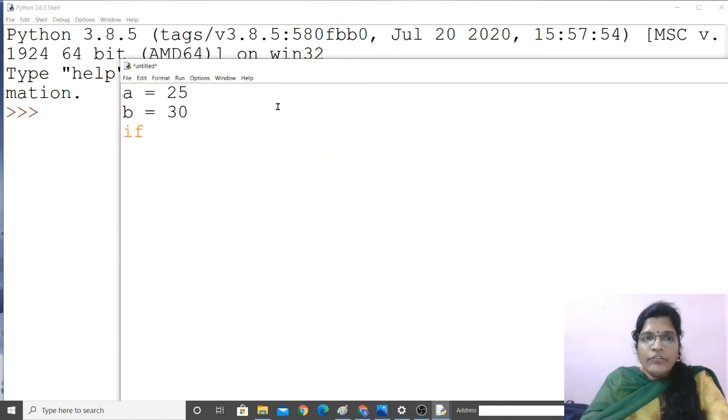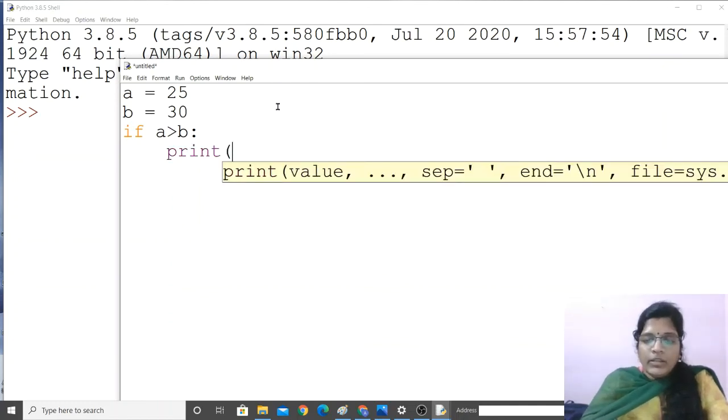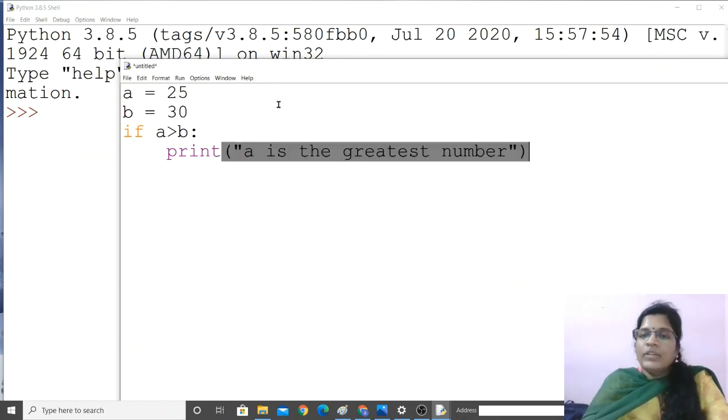If A is greater than B, give a condition. If this condition is true, immediately write the block of statement. Print A is the greatest number. So double quotation closing, over.